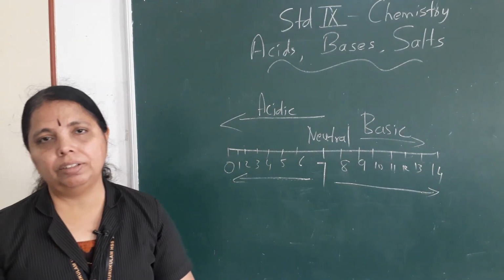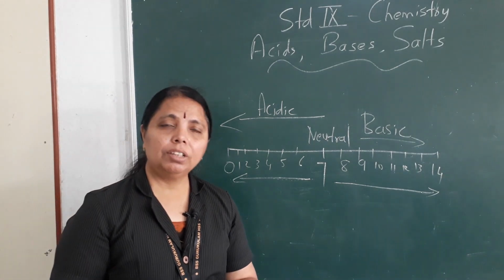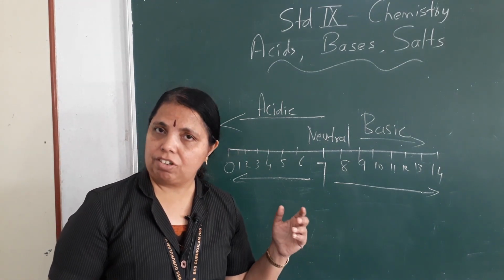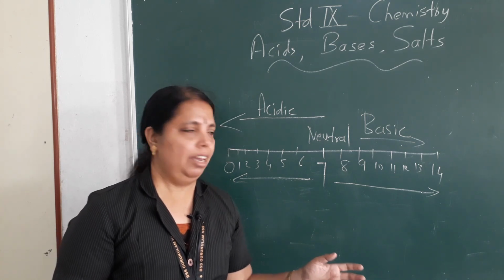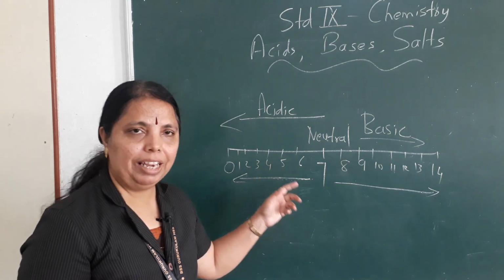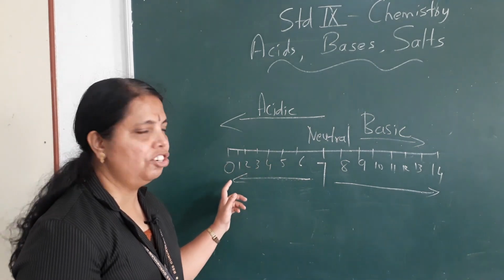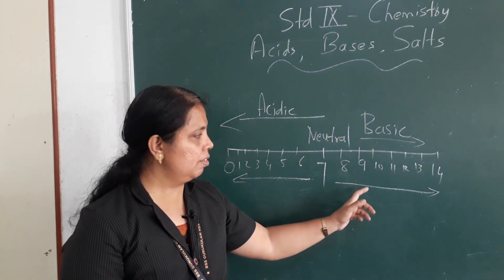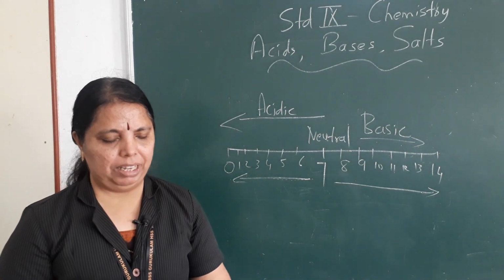Is it clear? Okay. So on the basis of the color of the pH paper, you should be able to tell whether it is a strong acid or a weak acid. If it is a weak acid, the pH paper will turn yellow. If it is a strong acid, it will turn red. If the pH paper is light blue, it is a weak base. Dark blue means strongly basic.